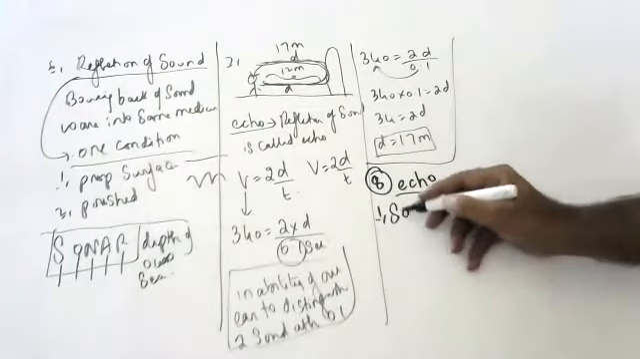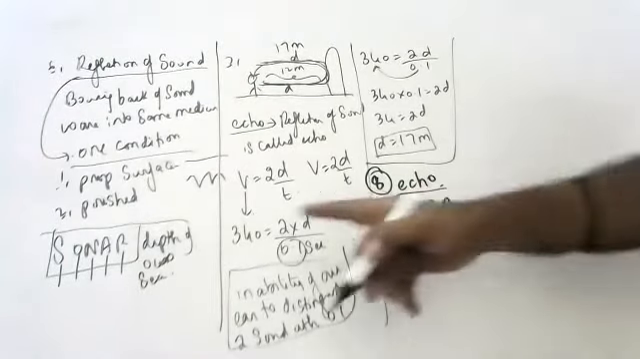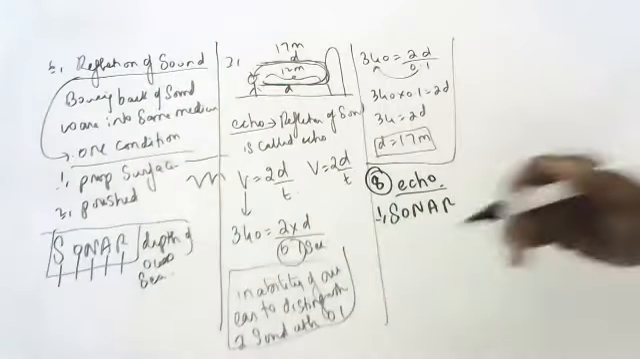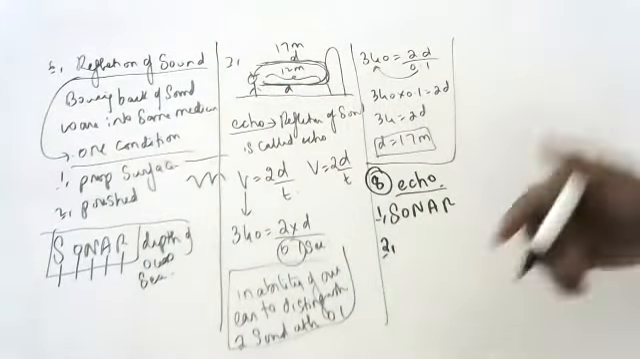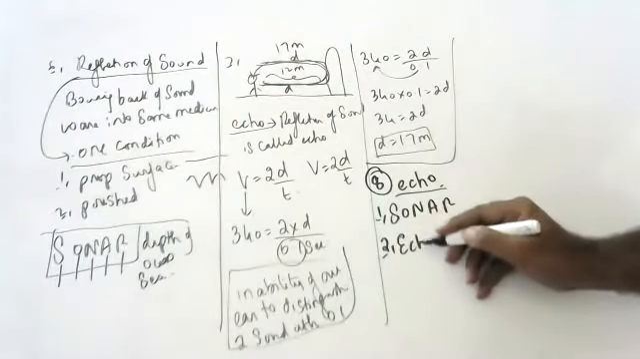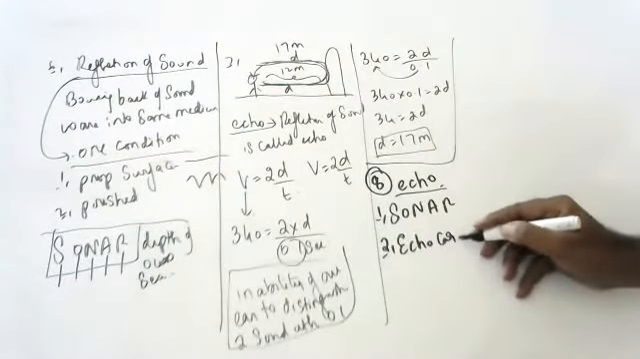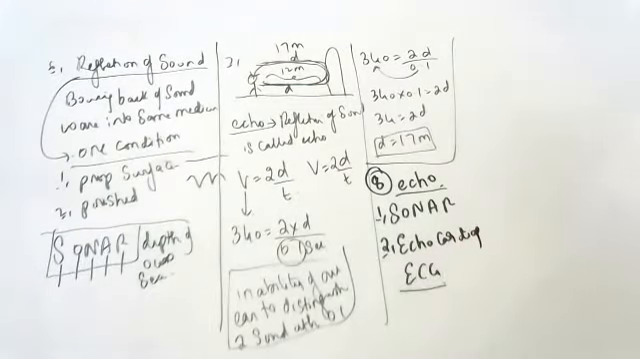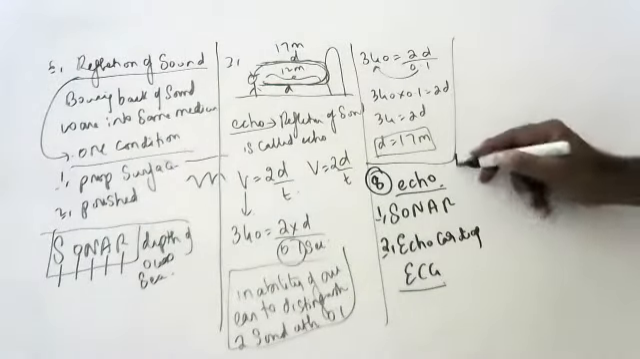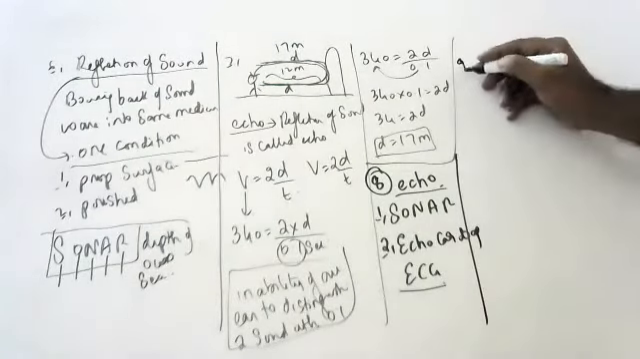One is sonar. I told you, children, sonar, sound navigation and ranging. Okay. The other application of echo, children, is in taking the echocardiogram, ECG, for the heart. For taking ECG, all those things, we will use this, children, echocardiogram, etc. Next question.